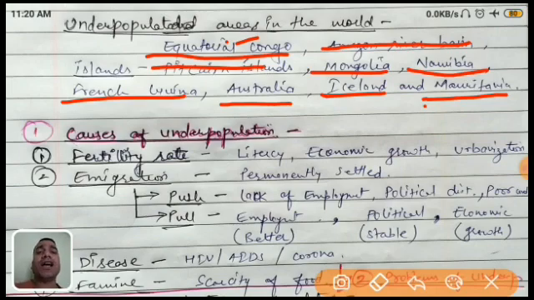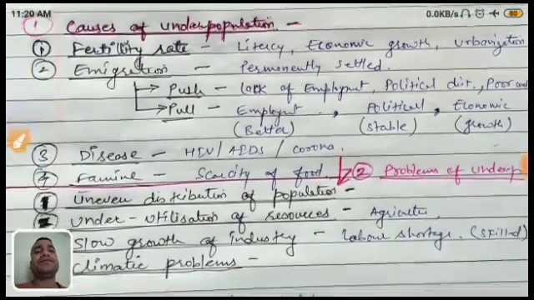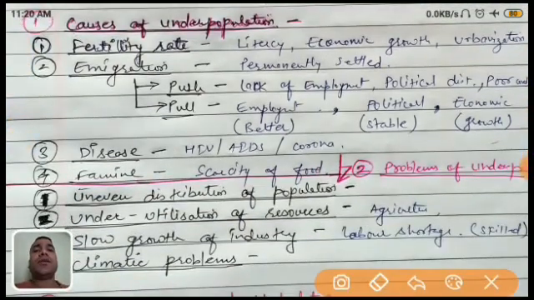Now we see what the causes of underpopulation are. First of all, it is the fertility rate. Last time we already discussed what the death rate and the fertility rate are. Basically, in some countries the literacy rate is very high. It means men and women both are educated, so they can take the right decision. They can understand the importance of family planning, 'Hum do, hamare do', they can easily understand.